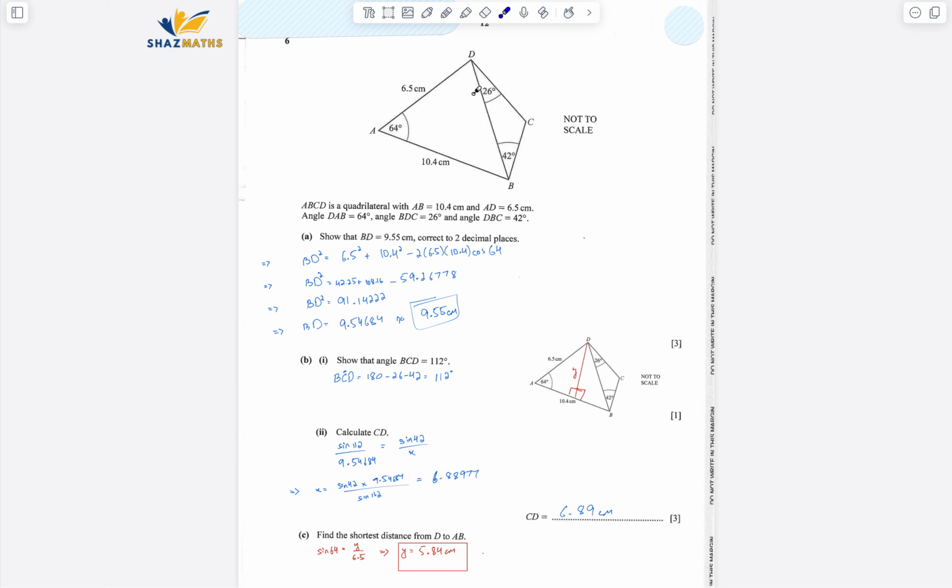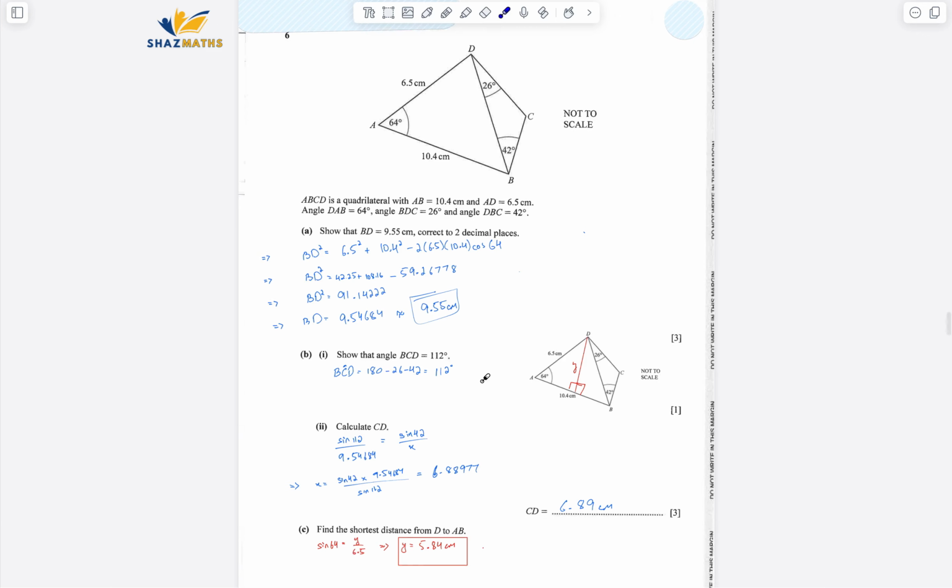Now let's have a look what information is given. So 2 sides are given, 1 angle is known. We have to find out the third one. Straight away cos rule. To apply cos rule, a squared equals b squared plus c squared minus 2bc cos of A. Simplify that out, you're gonna get the same thing. We have to show that BCD is 112, so BCD, it's just a simple triangle, should be summing up to 180. You can get straight away, it's 112.